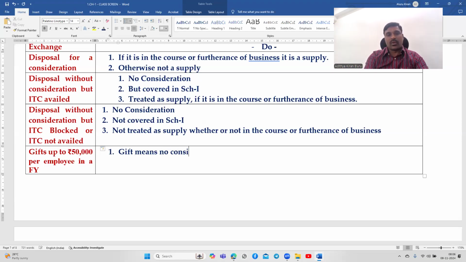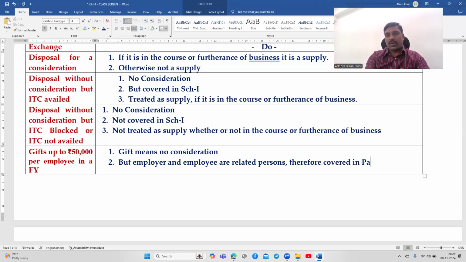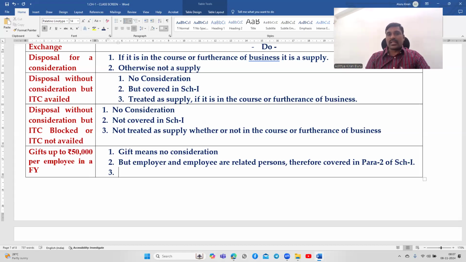Gift means no consideration, but employer and employee are related persons, therefore covered in para 2 of Schedule 1. This is important.